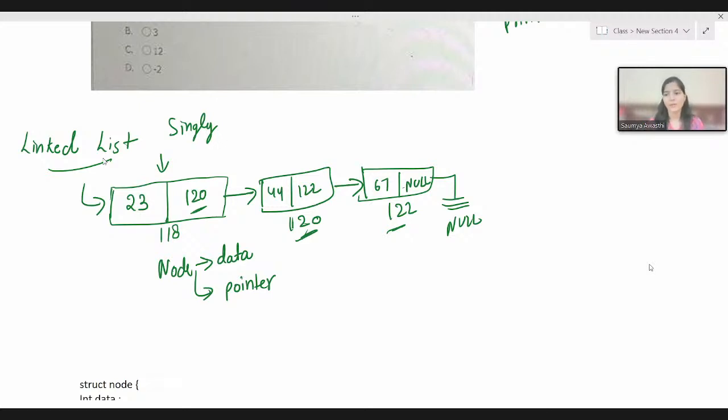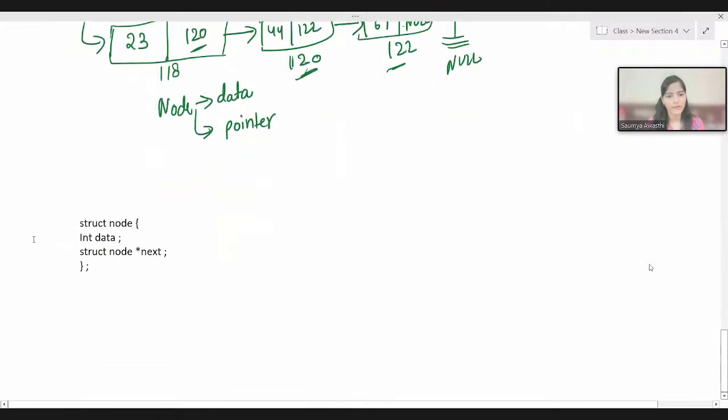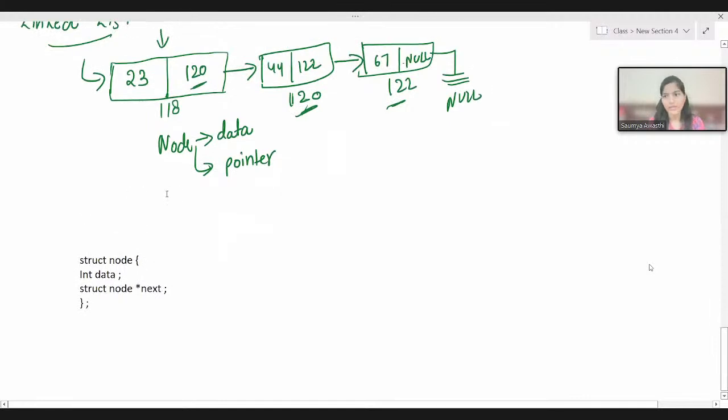So you must have got a basic idea about linked lists: what they are, the difference between a linked list and an array, and what a linked list is made up of, the nodes. Now if you want to represent a node in programming terms, it is not a primitive data type, so how would you represent it?